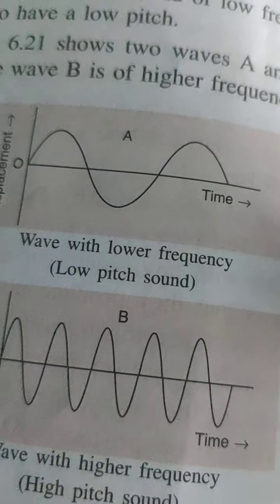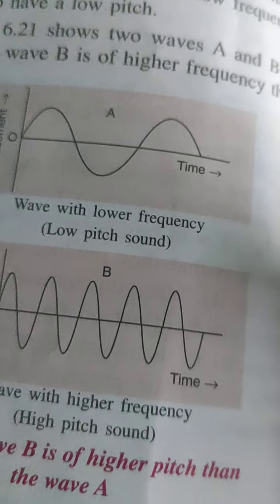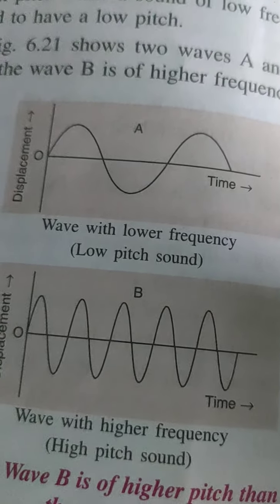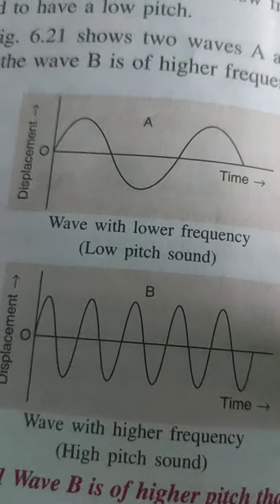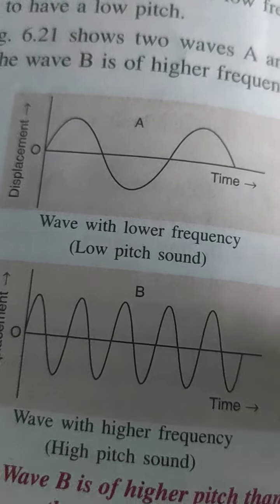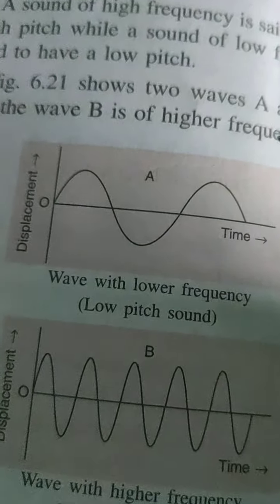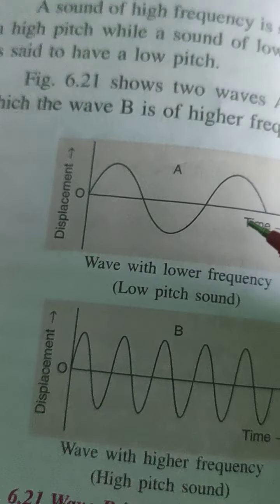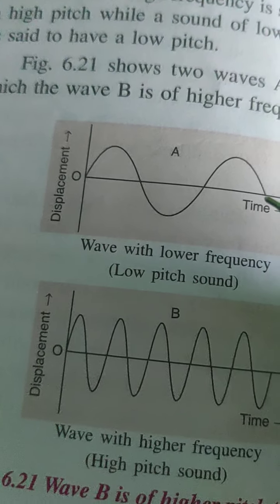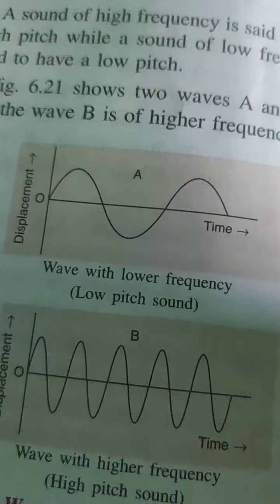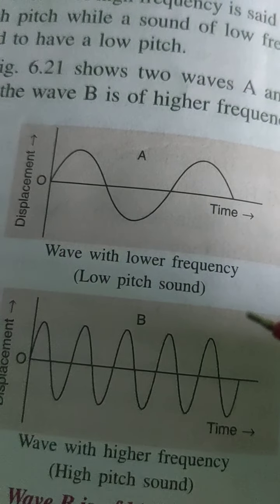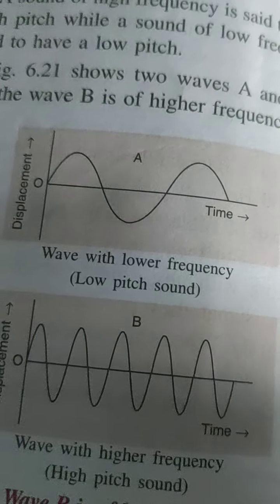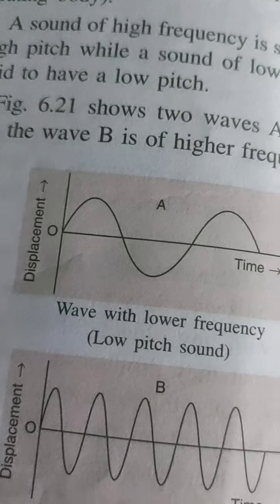So the voice of a girl is shriller than that of a boy, right? Girl's voice is always shriller than a boy's because the voice of the girl is of a higher pitch in comparison to the boy. So the voice of a child is shriller than that of an adult. Okay. So pitch is the characteristic of sound which distinguishes a shrill sound from a flat or grave sound. Clear, children?